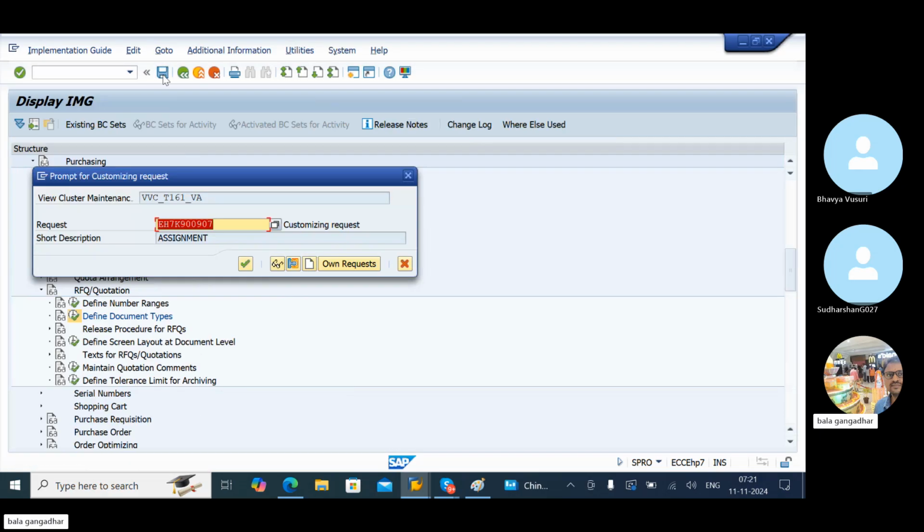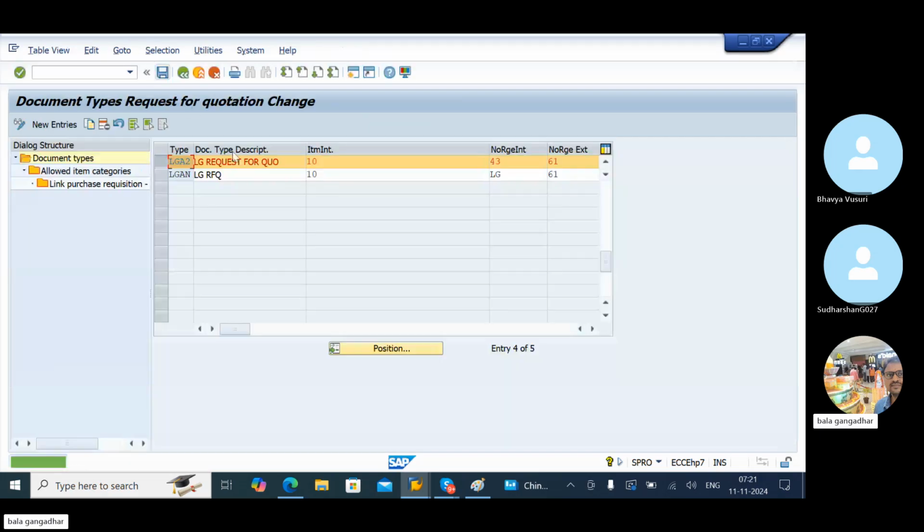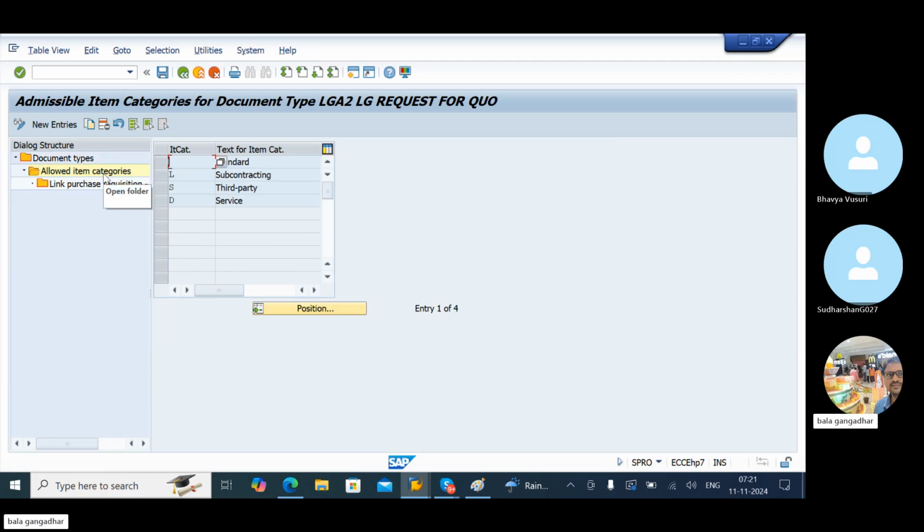Okay, save. You have to maintain standard document type. Okay, click on save. If you check that allowed categories, select this document type, allowed item categories.